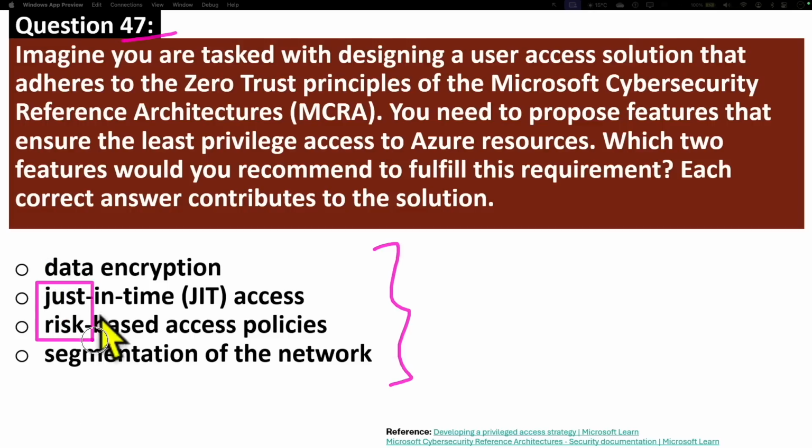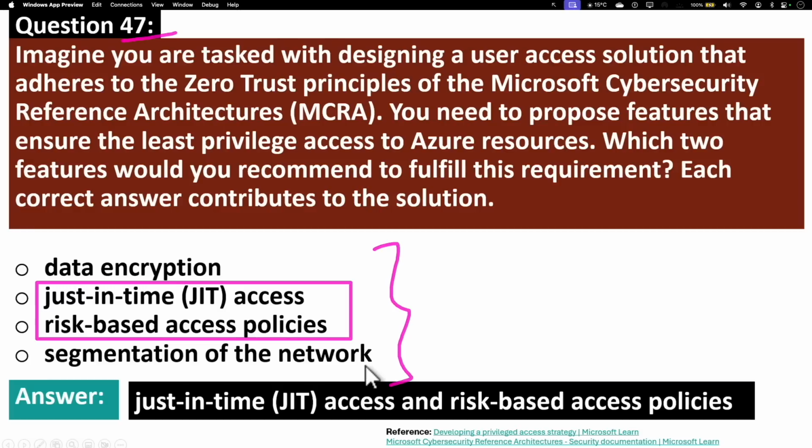The correct answers are just-in-time access and risk-based access policies. MCRA states least privileged access as one of the principles of its guidelines. The features that support this guidance include just-in-time access and risk-based access policies in Azure.